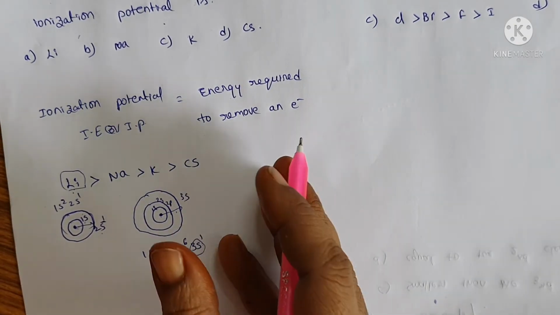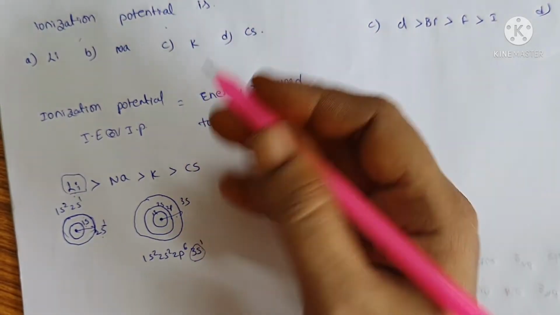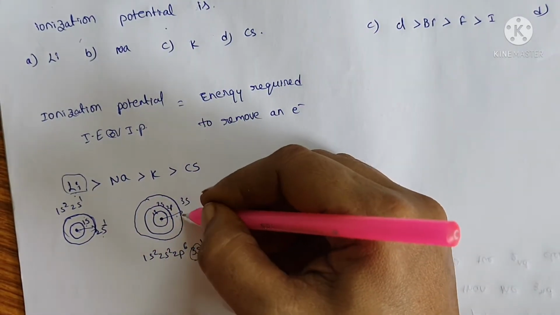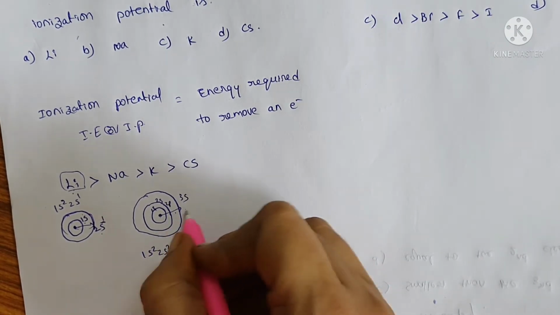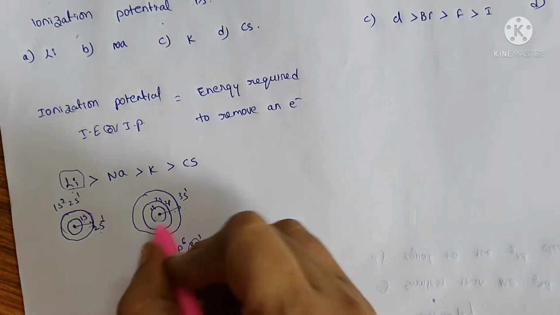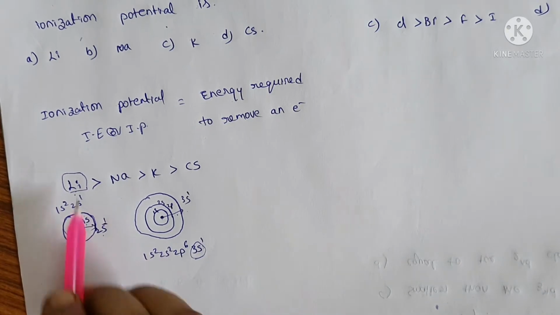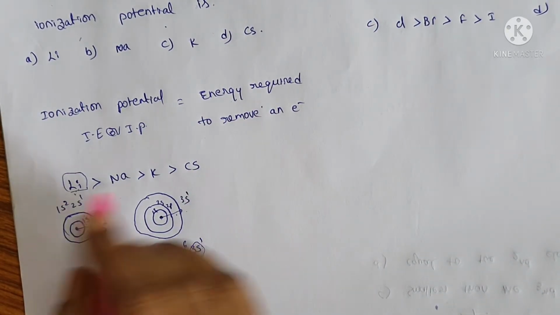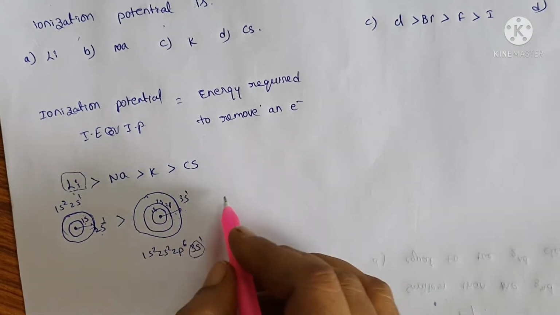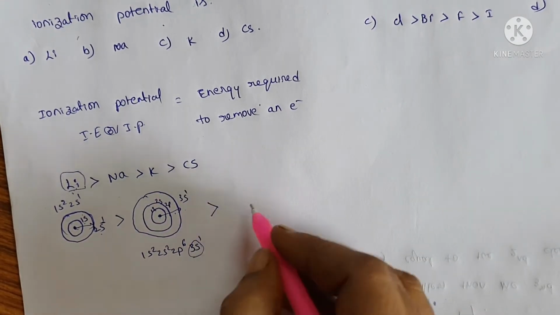So the attraction on the outermost electron in the far orbital, that is 3s here, is very less. The attraction between this electron and this nucleus is less compared to lithium. So the ionization energy is less compared to lithium. So we can write like this, and then potassium.